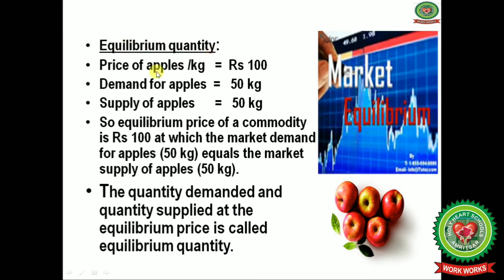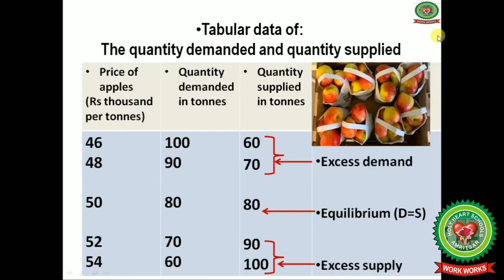Next we will discuss equilibrium quantity. Price of apples per kg is given as rupees 100, demand for apples is 50 kg, and supply of apples is also 50 kg. So the equilibrium price of the commodity is rupees 100, at which the market demand for apples, 50 kg, equals the market supply of apples, 50 kg. So the quantity demanded and quantity supplied at the equilibrium price is called equilibrium quantity.